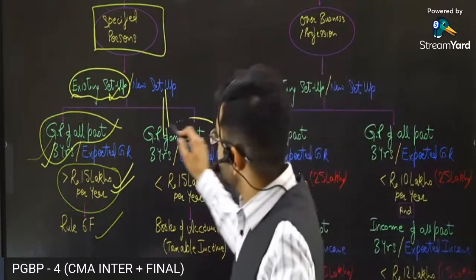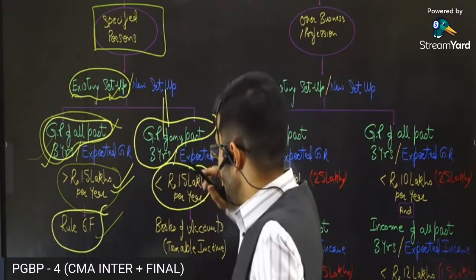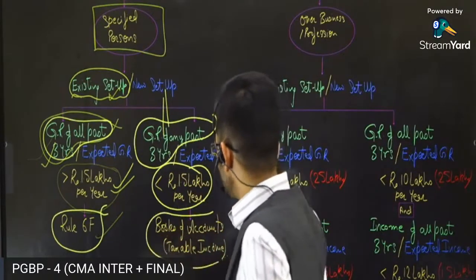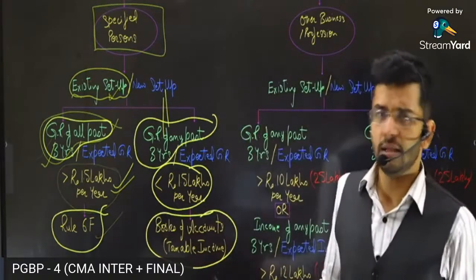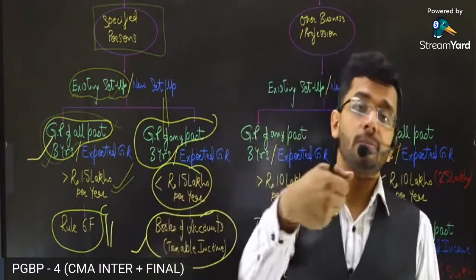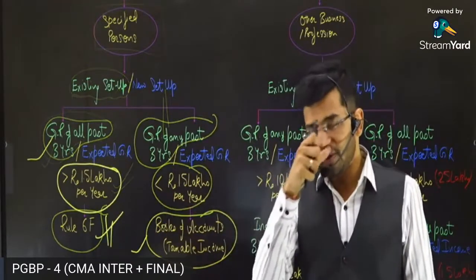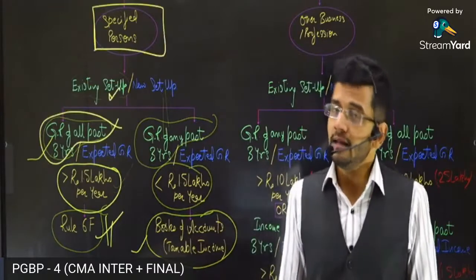And if your gross receipts of any of the past year is less than 1.5 lakh rupees, then you are required to prepare your books of accounts normally to compute the taxable income. That's it. Then, Rule 6F. Rule 6F is the stringent provision where more amount of books of accounts, more specified books of accounts are required to be prepared by an assessee.